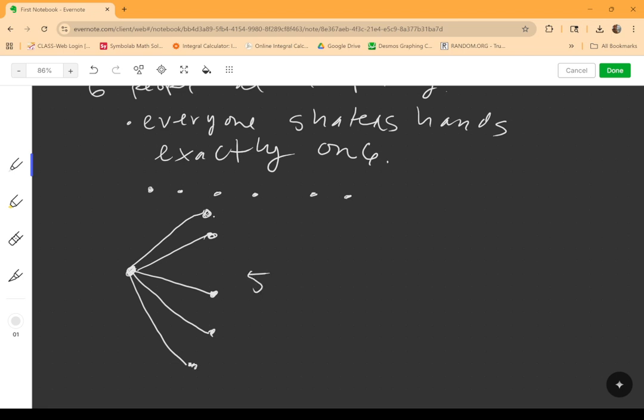Now, once he shakes the hand of another person, right, that person no longer needs to shake the hand of that person back, right? That event has been completed, right? So here we start here. So now we focus here. This person has completed his obligation. He has shaken hands with everybody in that party, right? Now, if we go here, let's say, all right, well, what about this person here? Well, he's taken care of that one, so he only needs to shake hands with these other people here. So that is 4.